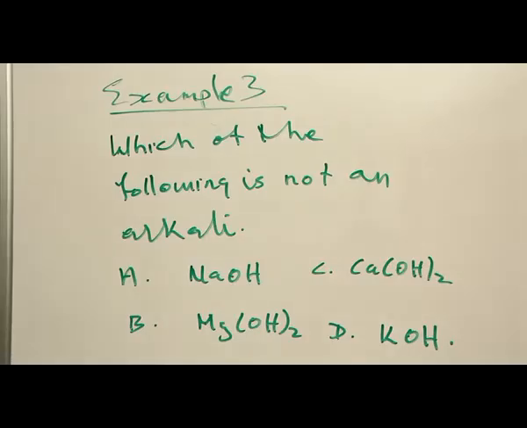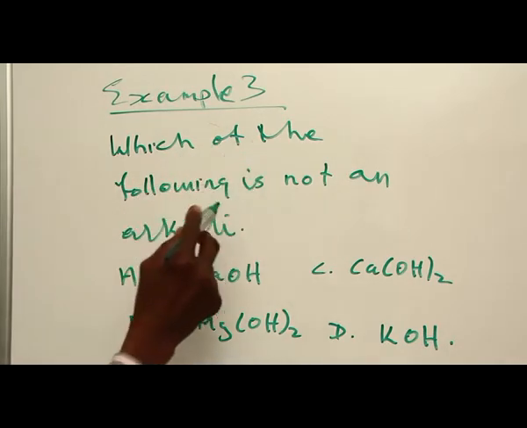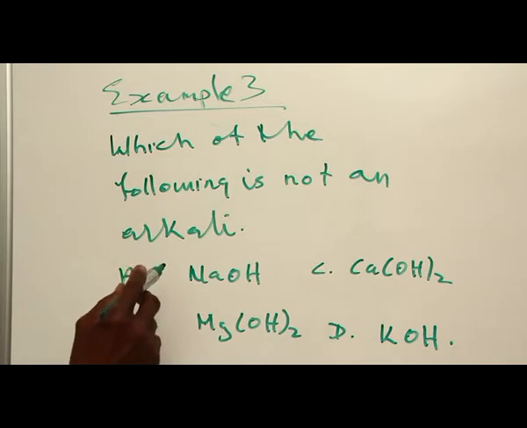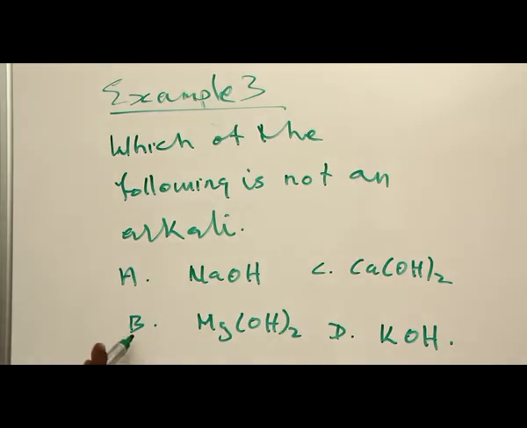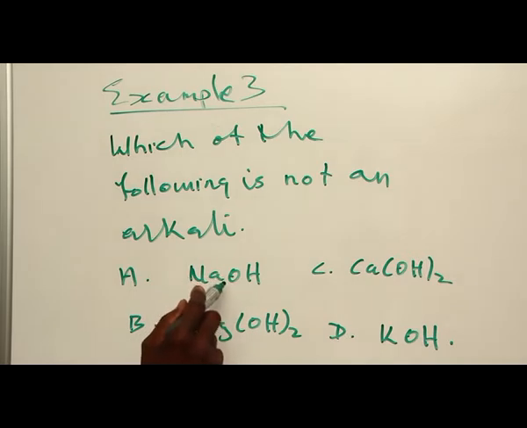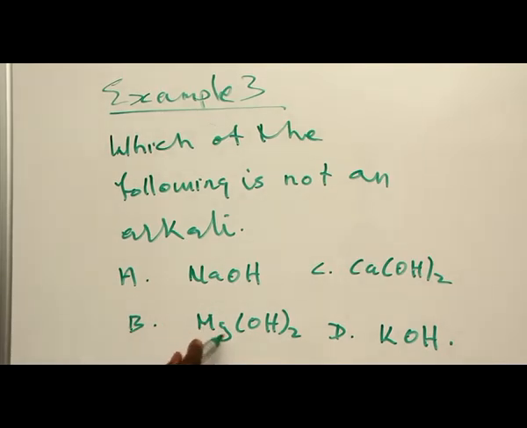Let's consider example 3. Which of the following is not an alkali? Options: A. Sodium hydroxide, B. Magnesium hydroxide, C. Calcium hydroxide, and D. Potassium hydroxide. Let's consider each of these options. A. Sodium hydroxide is an alkali because alkalis are soluble bases. B. Magnesium hydroxide is not a soluble base, and so it is not an alkali. It does not dissolve in water.